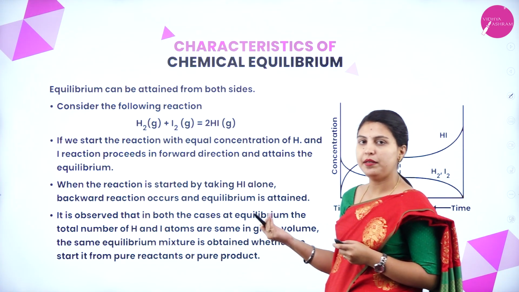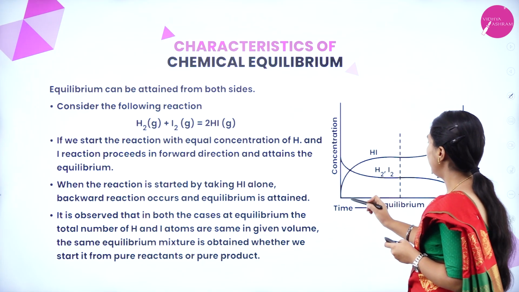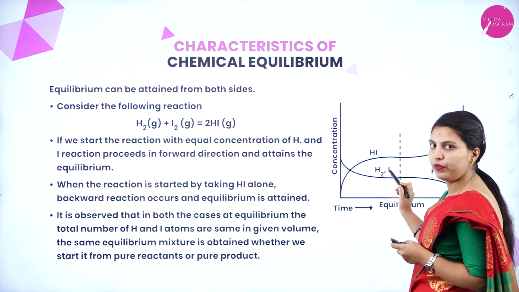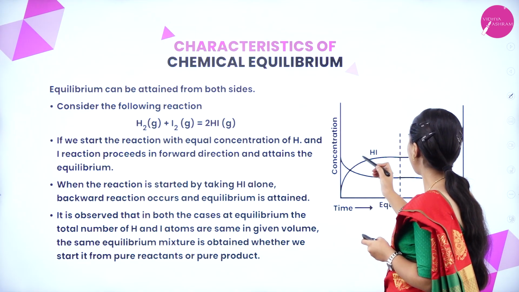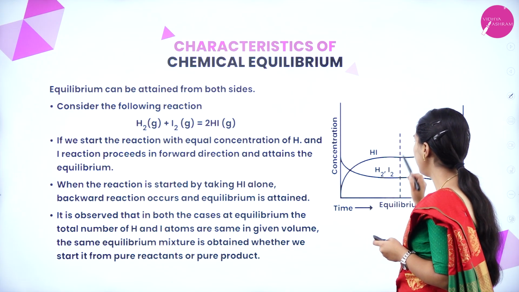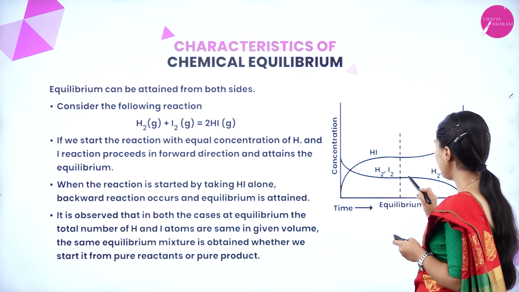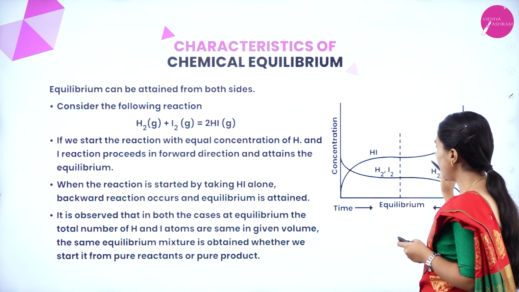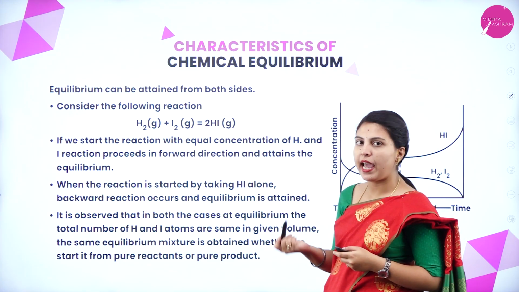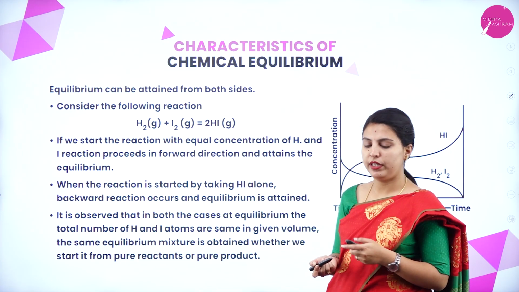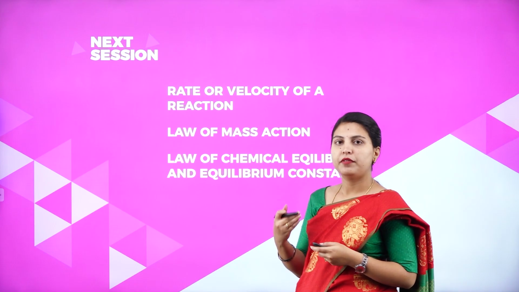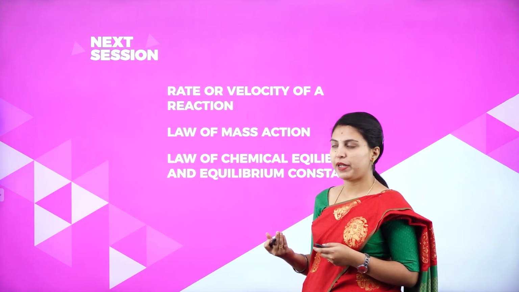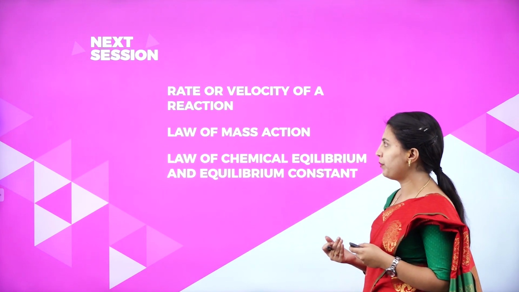See here, concentration, this is time. Here hydrogen and iodine are used, and hydrogen iodide will form. After equilibrium, it can be reversed into hydrogen and iodine, and here also it will increase. This is about the characteristics of chemical equilibrium. We have understood what physical equilibrium is and how it is explained, and what chemical equilibrium is, with so many examples.